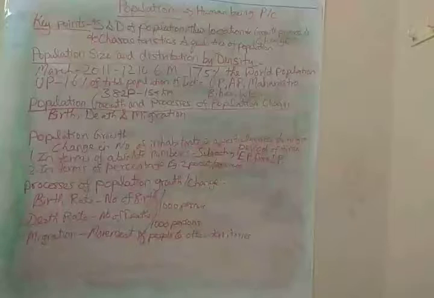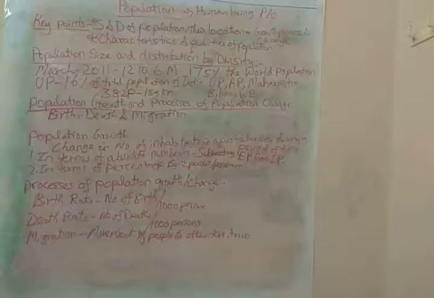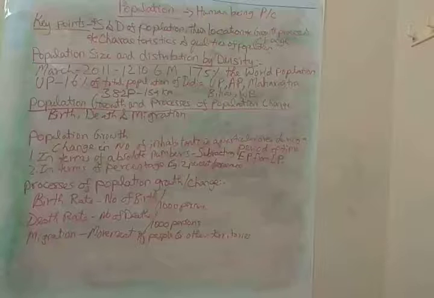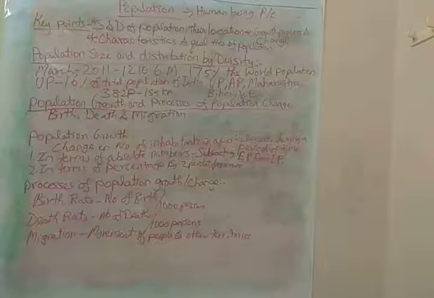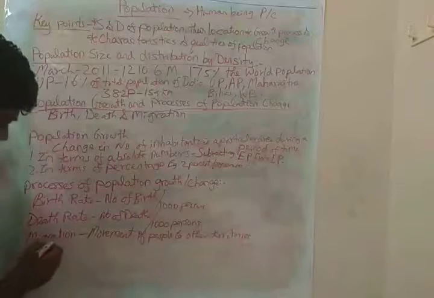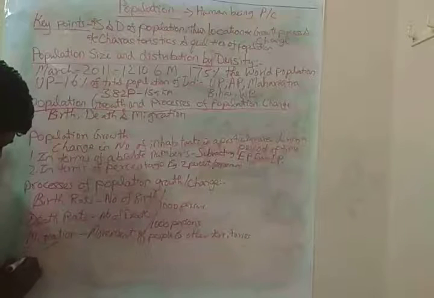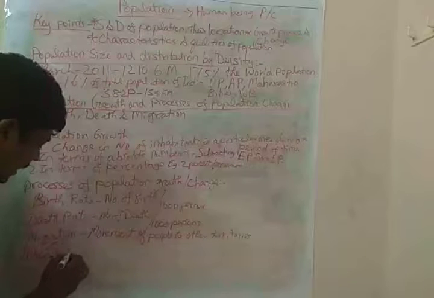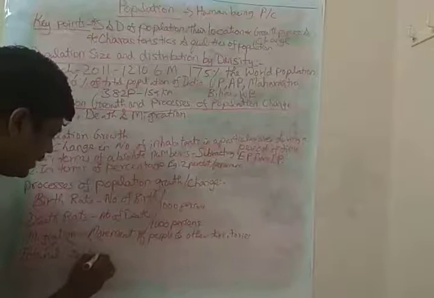From one place to another, if they are moving for their livelihood, that is called migration. So this migration is of two types, ma'am. One is internal migration, and the next one is international migration.